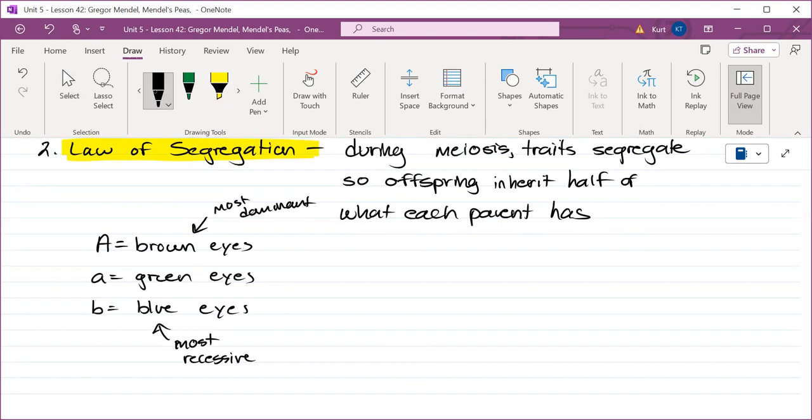Brown. What if you inherit a brown and a blue-eyed gene? What will your eye color be? What if you inherit a green and a blue-eyed gene? What will your eye color be? Okay, I want to make sure you understand this.